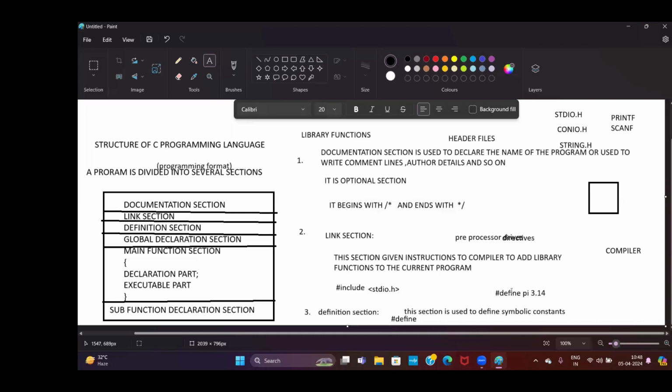Next, what is the definition section? అంటే ఫిక్స్డ్ కాన్స్టెంట్స్, సింబాలిక్ కాన్స్టెంట్స్. What is the meaning of symbolic constants? The value will never be changed. When you want to change the value, it is impossible to change it in the program. Otherwise, you have to mention it in the main function or any other location. But when you define with hash define, the value will never be changed. It is a fixed constant. So how can you understand the definition section? This section defines with hash define. Hash define belongs to the definition section.